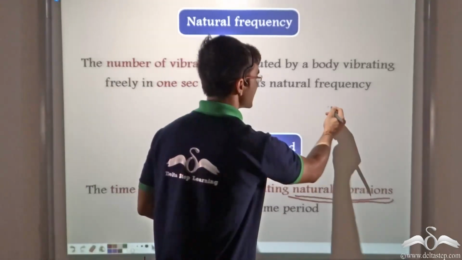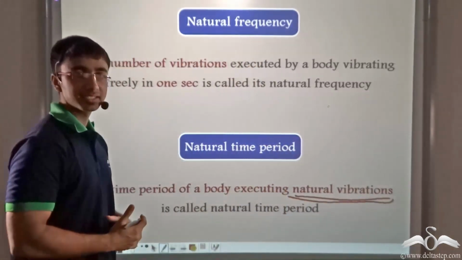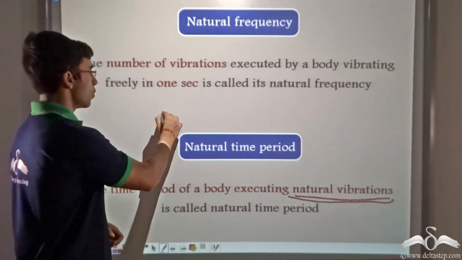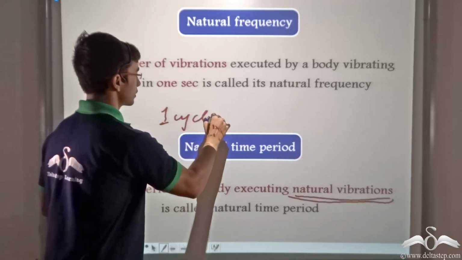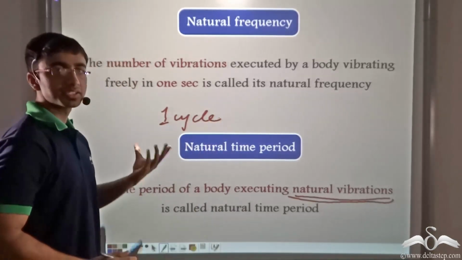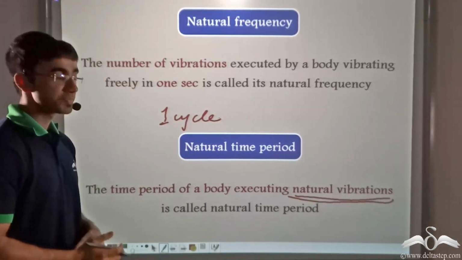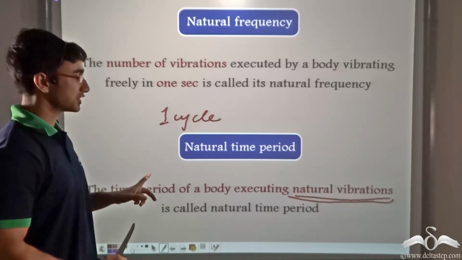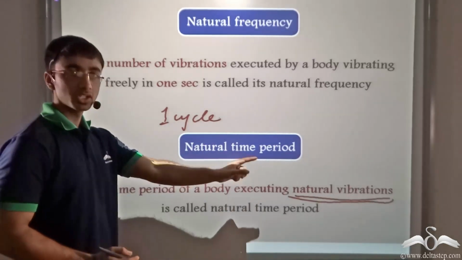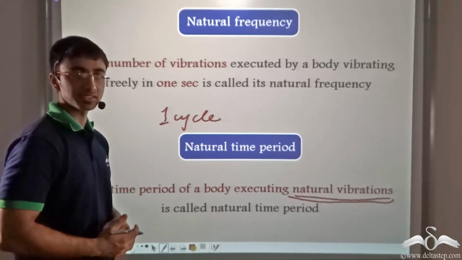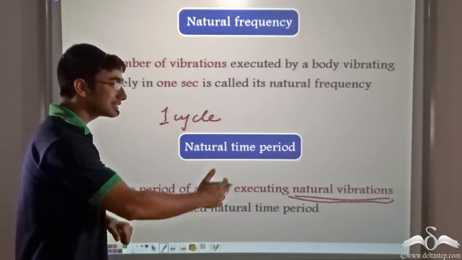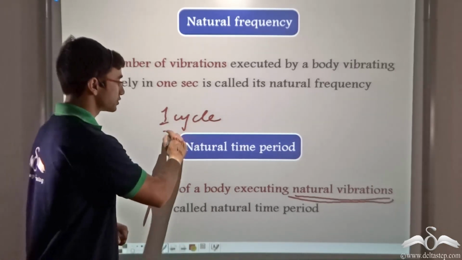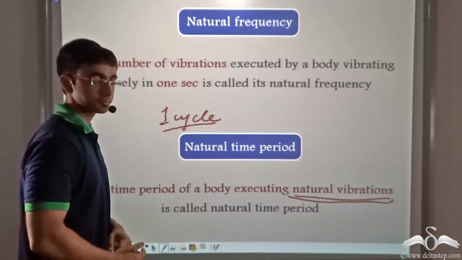Natural time period is how much time a body takes in order to complete one cycle. So let us say the body completes one cycle in 5 seconds. So in that case, the natural time period of the body would be 5 seconds, because during its natural vibrations, it completes one cycle in 5 seconds.